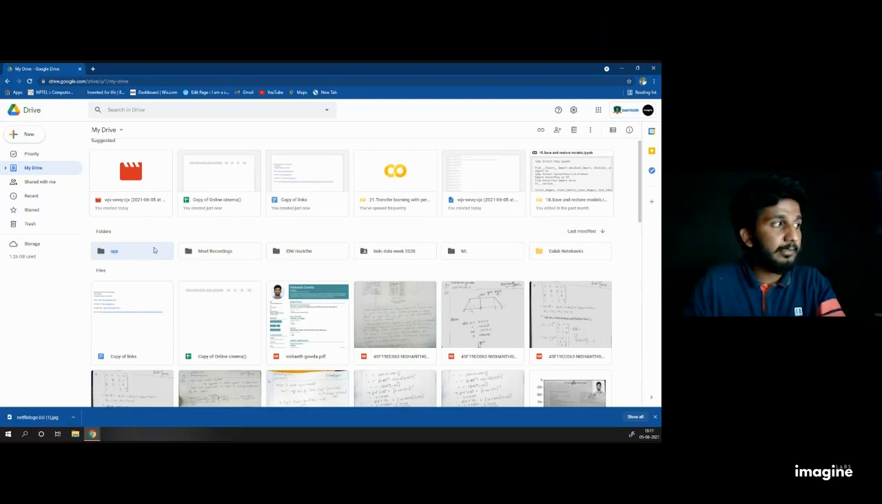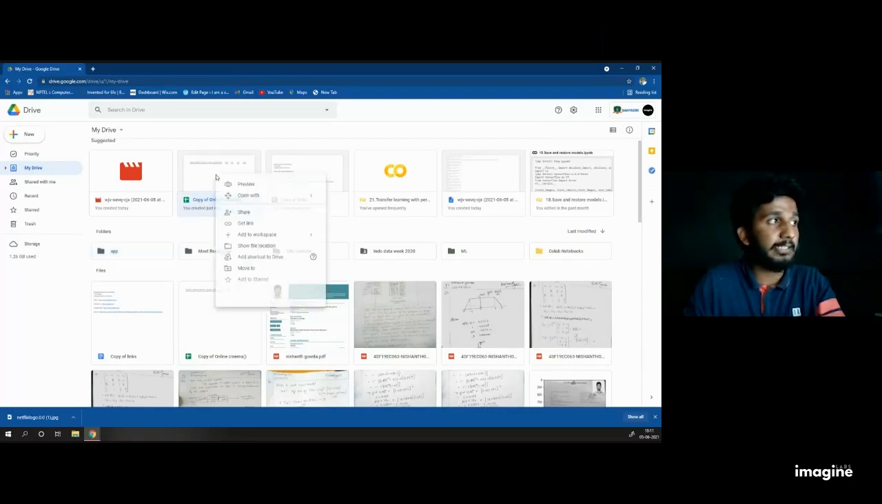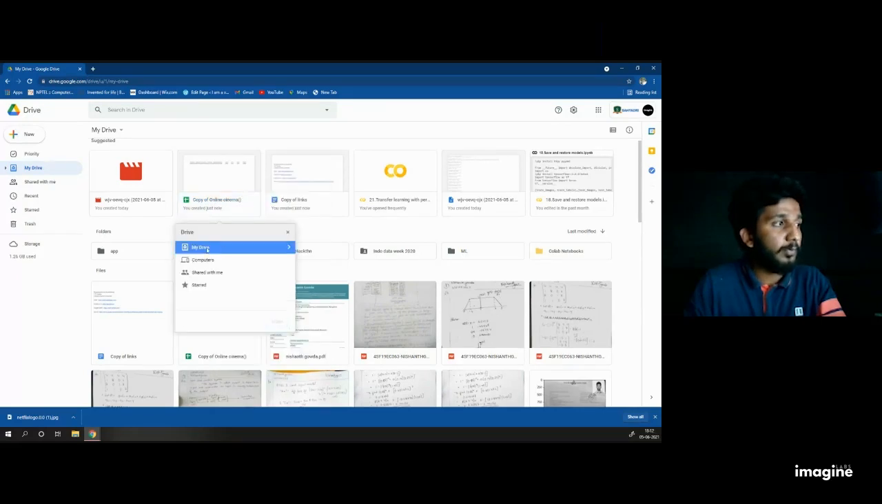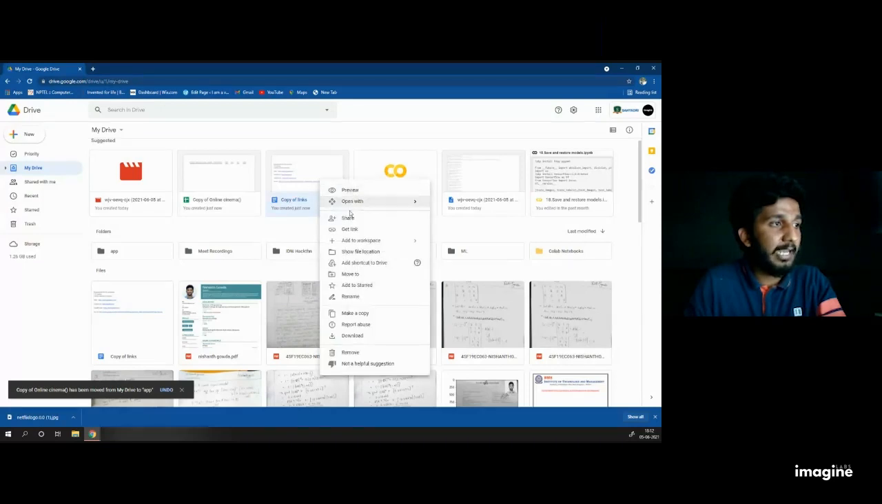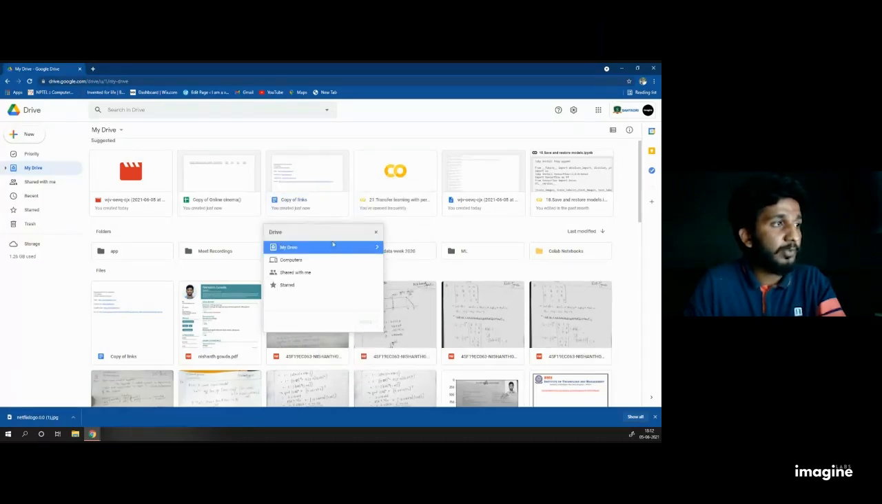When you have created the folder called app, once again right click on the copy of online cinema. It is not online cinema, this is the copy of online cinema, and click on move to. When you click on move to, you will get options for where it should go: shared with me, starred, computer, or my drive. I want to move it to my drive itself. I click on my drive. When I click on my drive, it will show some folder names. In that, I select the folder app and press move. Done. Then I next click on the copy of link. Once again, I click on move to, and I get the option to move to my drive.